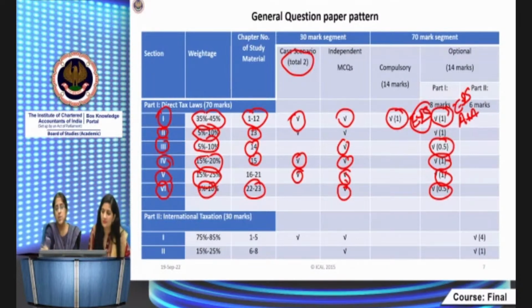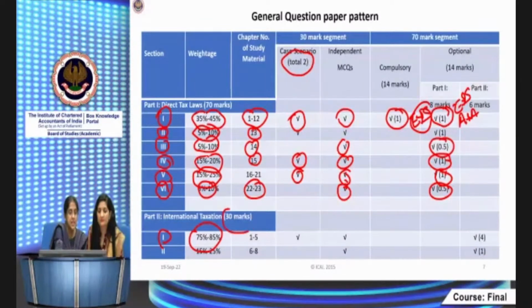Okay, so you can see I've left part 2 blank, the 6 marks, because the 6 marks comes next. That is the international taxation, but that comes as part of every optional question. So in that, chapters 1 to 5 constitute section 1. What are chapters 1 to 5? Transfer pricing, non-resident taxation, advance ruling, double taxation relief, equalization levy. Very, very important. It constitutes 75 to 85% of 30 marks.